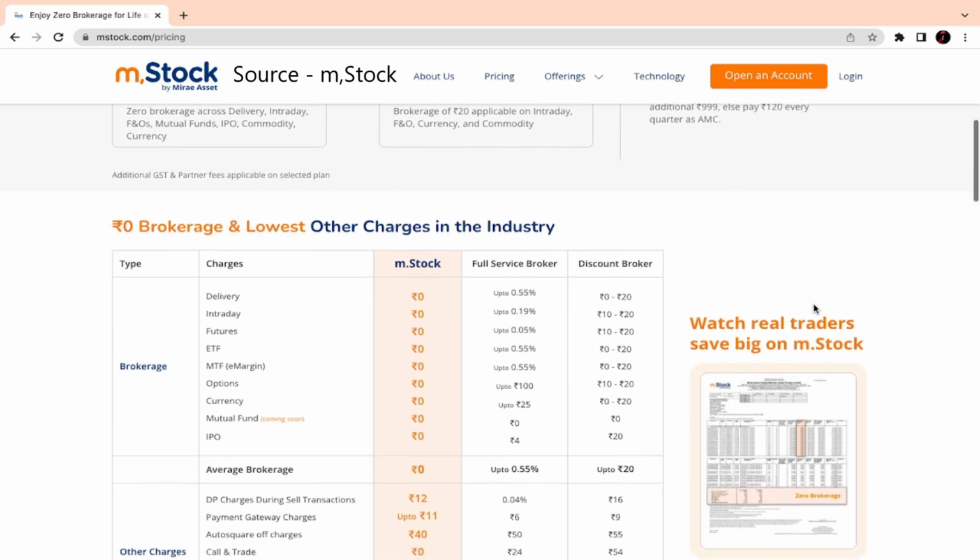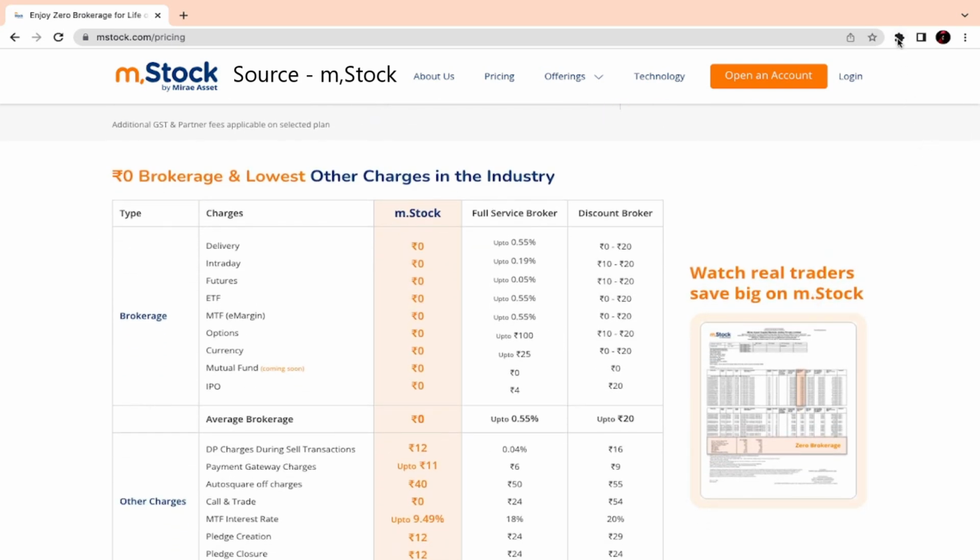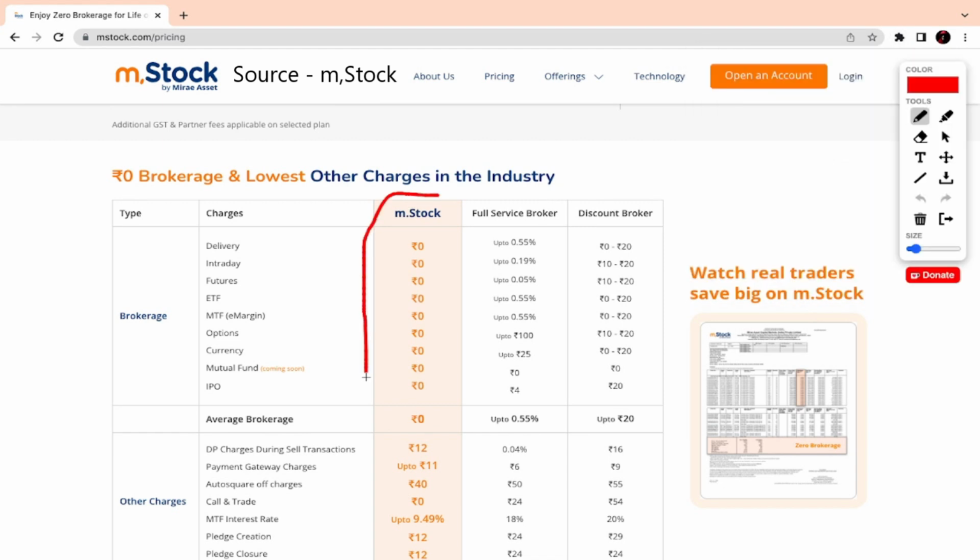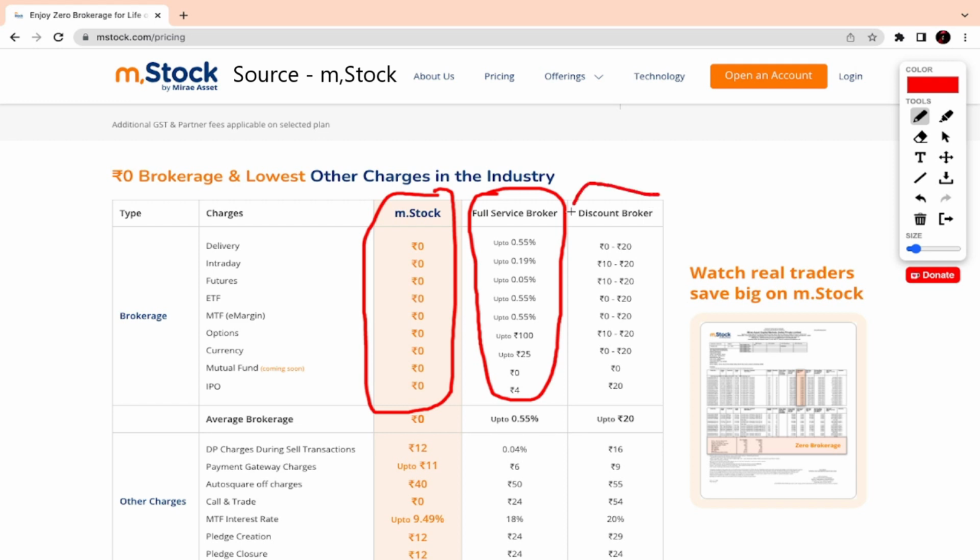And comparison, okay, just see the comparison over here. That's very important. See what M stock is giving you right now. With M stock, everything is zero, the brokerage and all. Here you can see full service brokers are taking so much in brokerage charges, and discount brokers, for options, because normally a lot of people do option trades, are charging 20 rupees per trade. So that's the scenario over here.